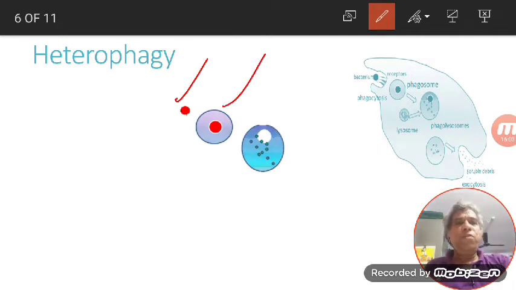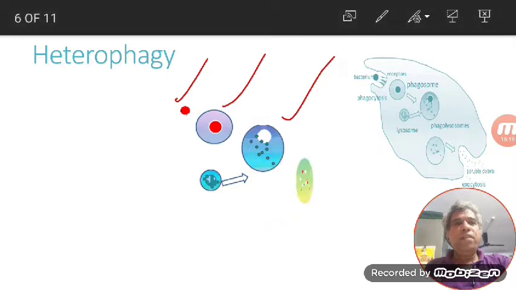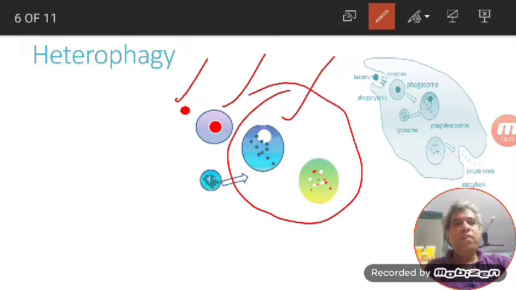This is the phagosome. Now the lysosome has come nearer to that phagosome, and it gets fused with it. So now this entire particle is known as a heterophagosome. Now you can see the difference in the color. This phagosome has fused with the lysosome and has become a heterophagosome, and now it is being digested.